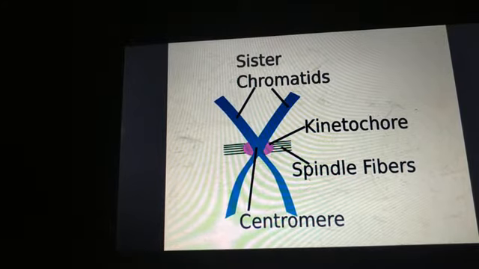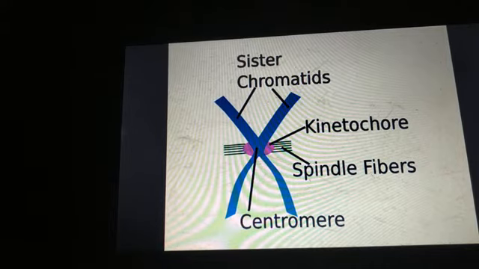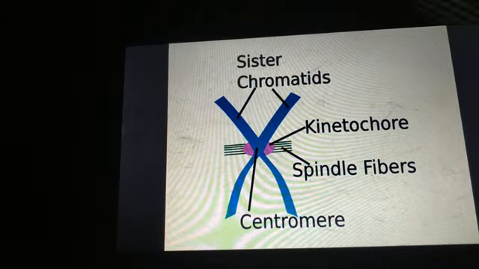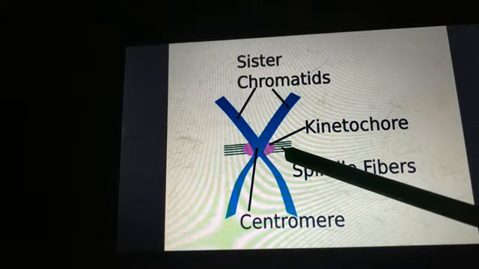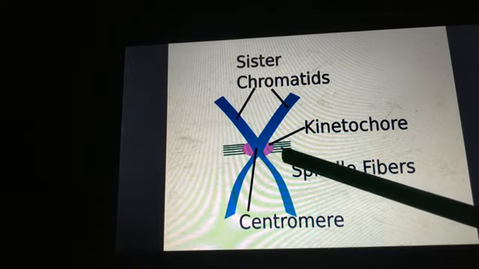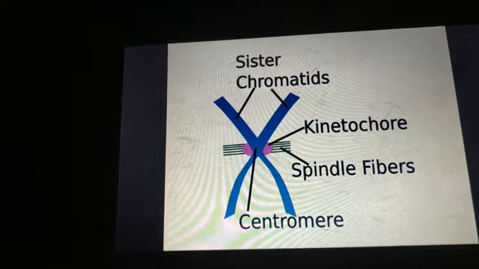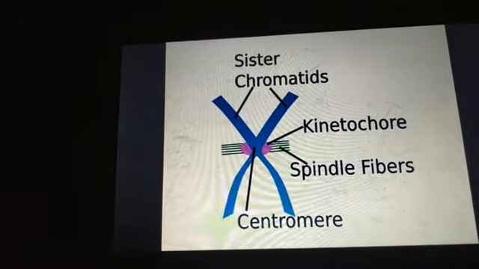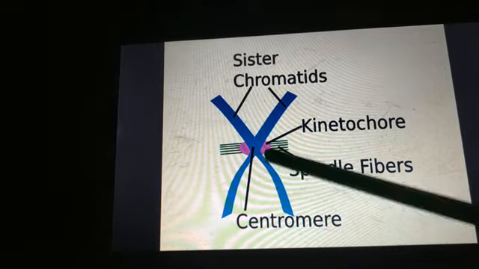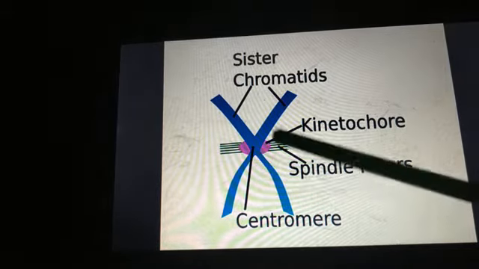During this phase, the microtubules of the spindle attach with the kinetochore of the condensed chromosome. Can you see here? These spindle fibers get attached to the kinetochore, and this is the chromosome.